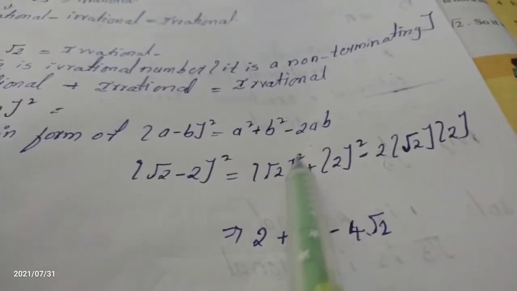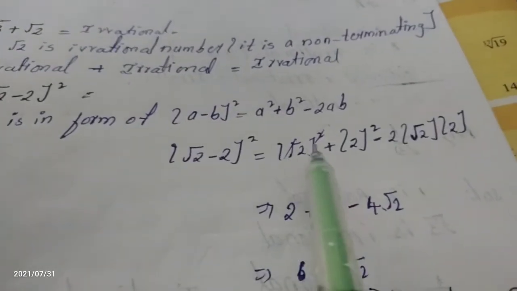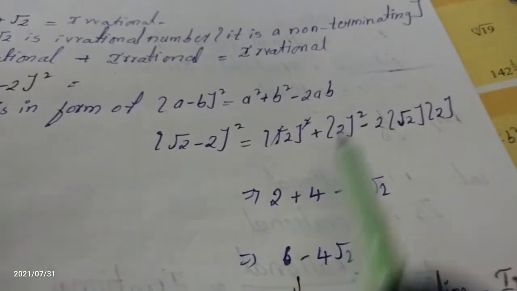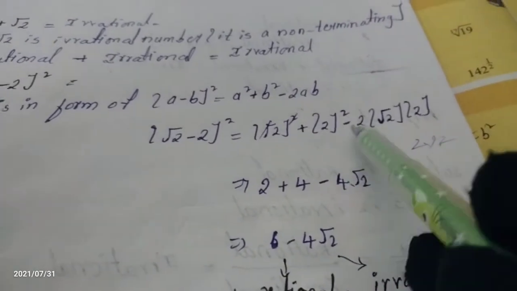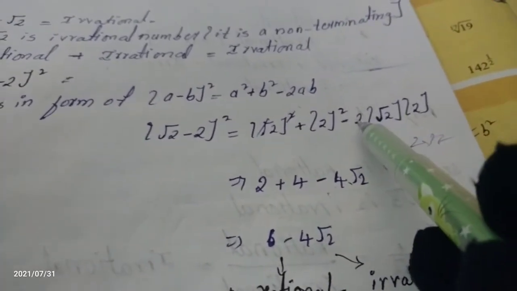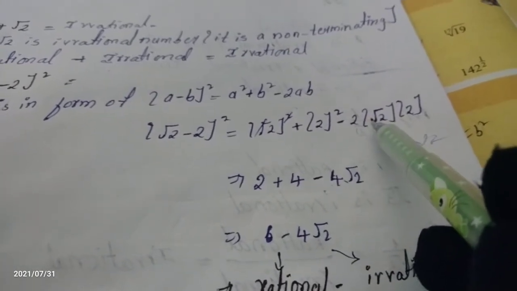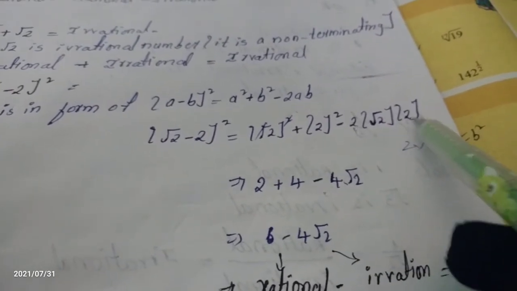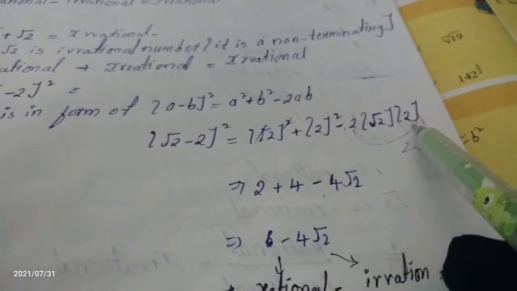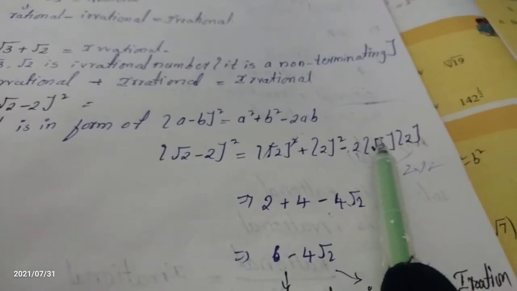Afterwards, we have to simplify it. Square and root get cancelled, ma'am. What do we have? Only 2. Plus is as it is. 2 square can be written as 2 into 2, 2 twos are 4. Minus is as it is. What do we have to do? We cannot multiply an integer and a root value. Okay, we cannot multiply root and integer. 2 is there and here is another integer. We have to multiply these integers. Just take it as a constant.